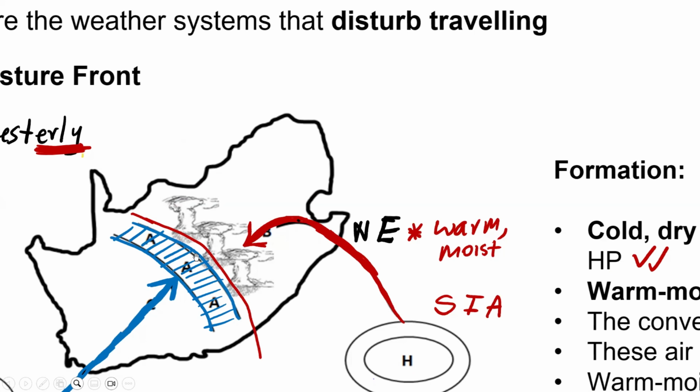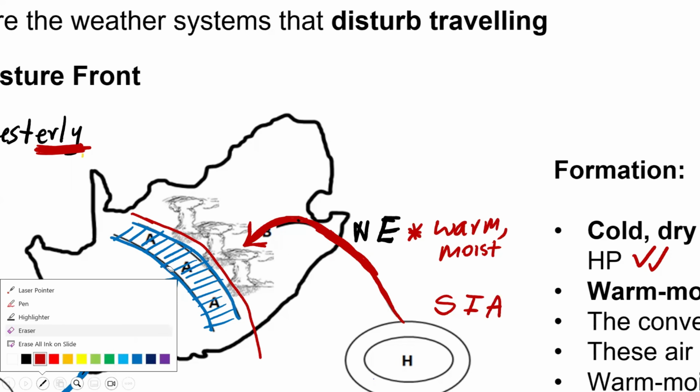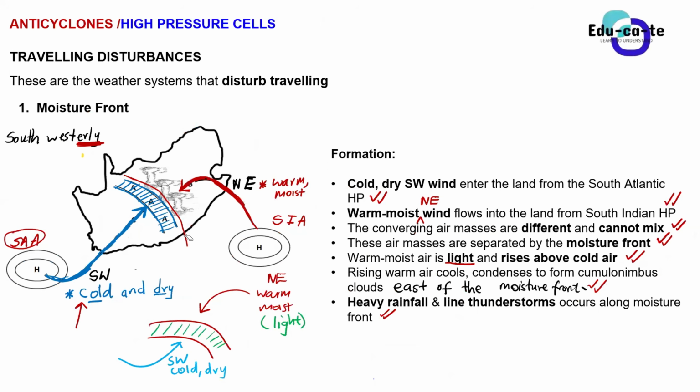No. Okay. So basically these cumulonimbus clouds, they bring torrential rainfall along this entire place. All of this entire place will experience heavy rainfall as well as your line thunderstorms. We say that they're line thunderstorms because they occur along the line of the moisture front, basically. So do you guys get the sense? Yeah, that's why they are known as line thunderstorms.